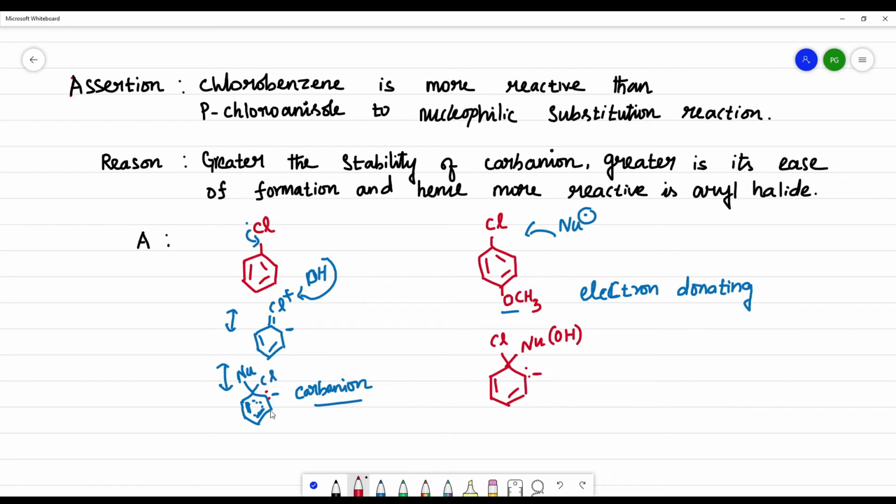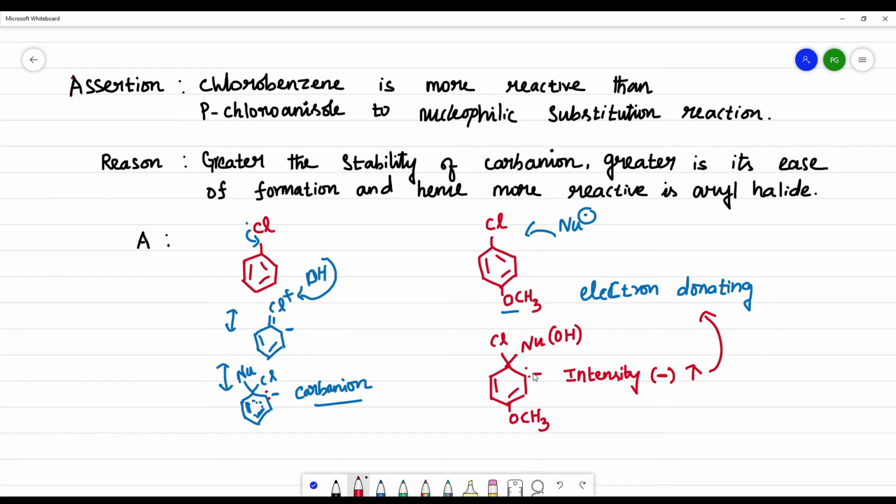So when comparing the carbanion of chlorobenzene and the carbanion of parachloroanisole, the intensity of this negative charge increases because of the electron donating behavior of this OCH3.